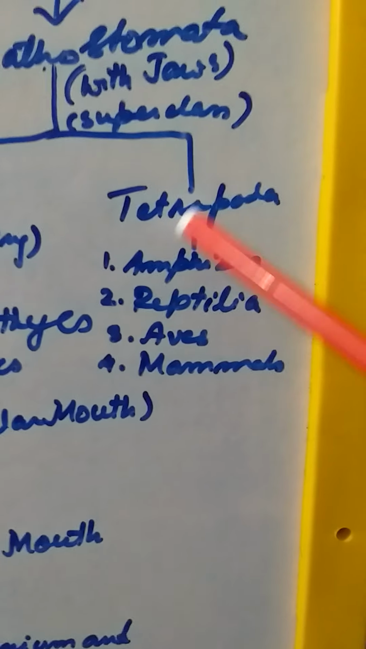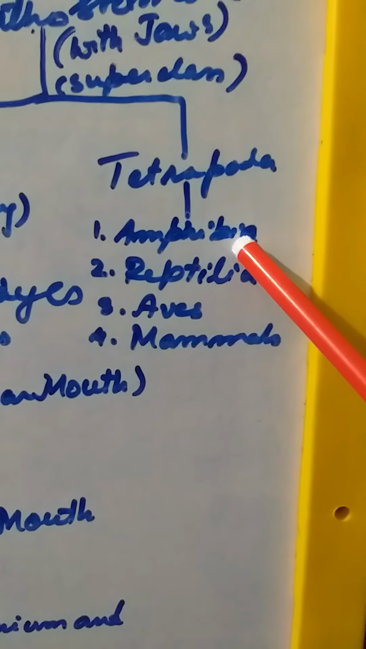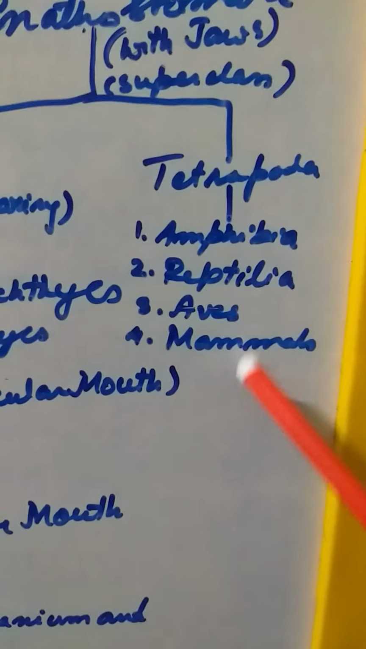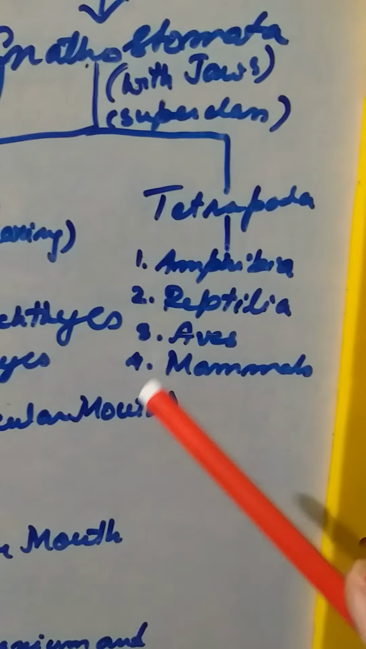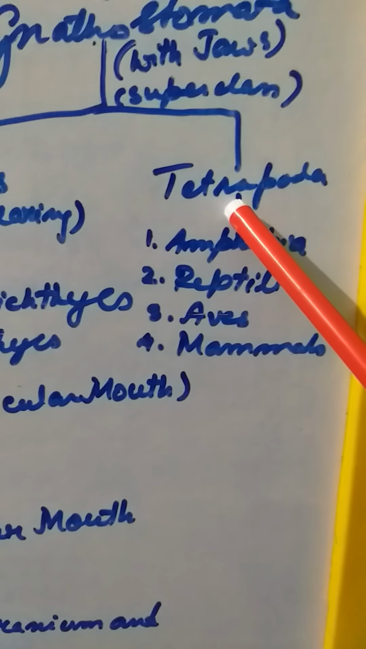And here, tetrapod means limb bearing. You have the amphibia, the reptiles, the aves and the mammalia classes. So these are the four classes among the tetrapod. That means they are leg bearing or foot bearing animals.